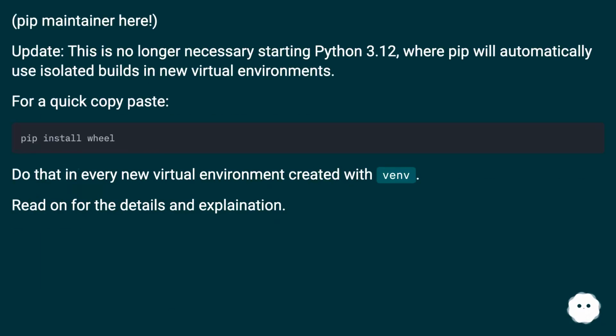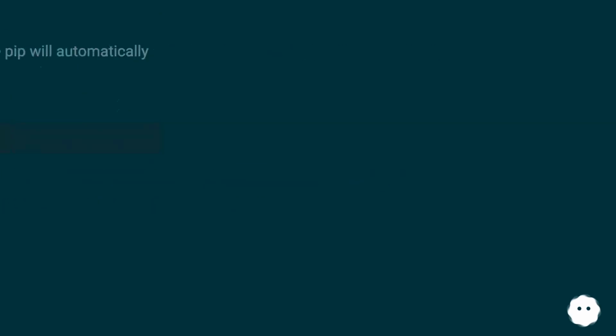Pip maintainer here. Update: this is no longer necessary starting Python 3.12, where pip will automatically use isolated builds in new virtual environments. For a quick copy-paste, do that in every new virtual environment created with venv. Read on for the details and explanation.